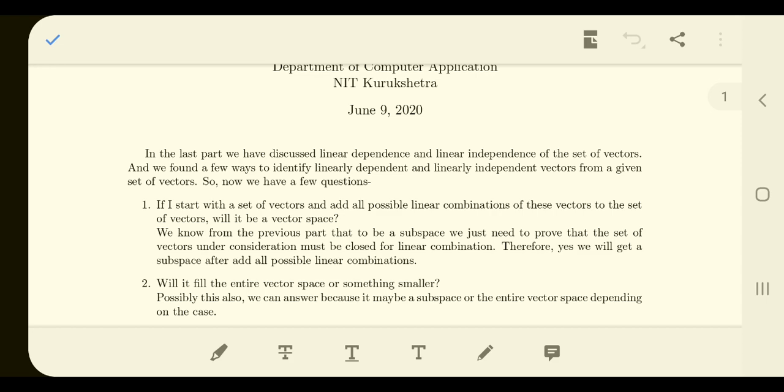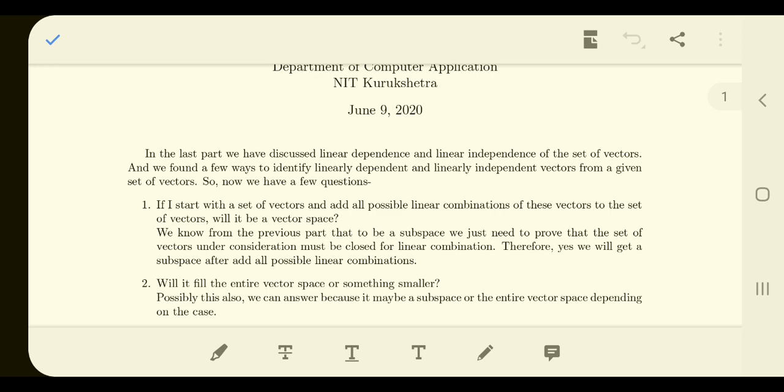In the previous lectures, we found that when we want to prove that something is a subspace of a vector space, we know that we are generally working in Rn, and Rn is a vector space with respect to the normal vector addition and scalar multiplication that we normally define, with the scalar field being the real numbers.